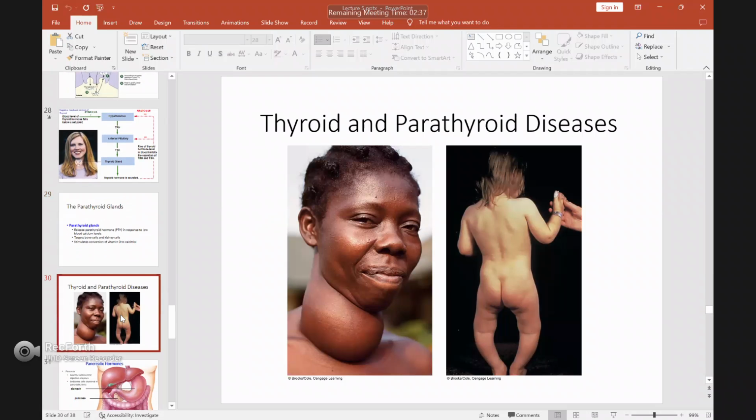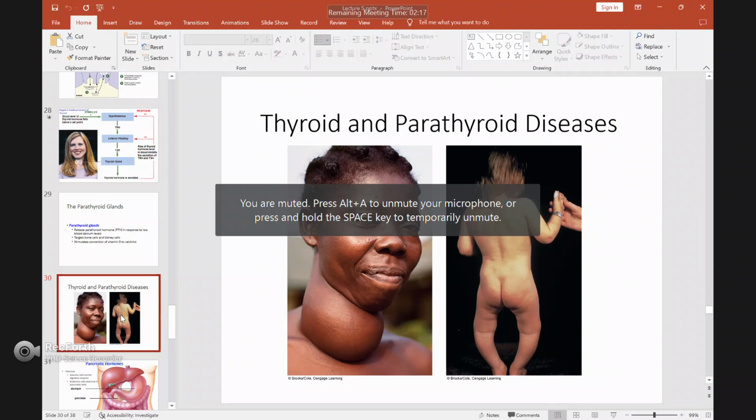From here you can see the first one. This girl actually has a problem with thyroid hormone. She has an excess of thyroid hormone, and she has a goiter. You can see the enlargement of the neck.